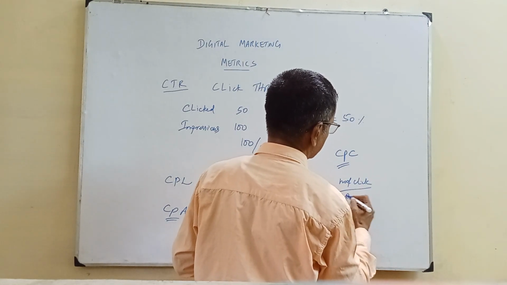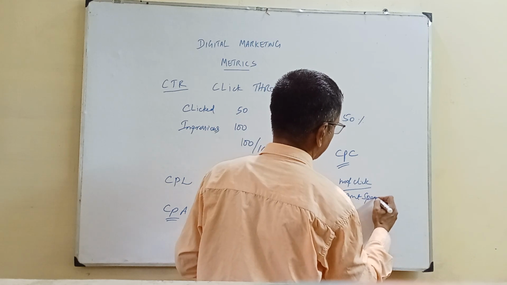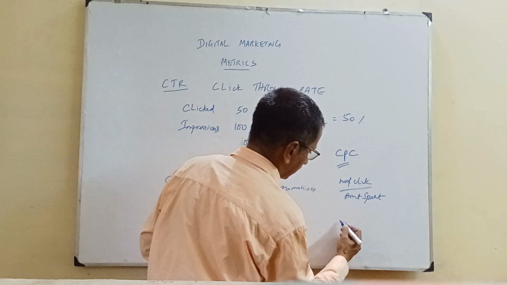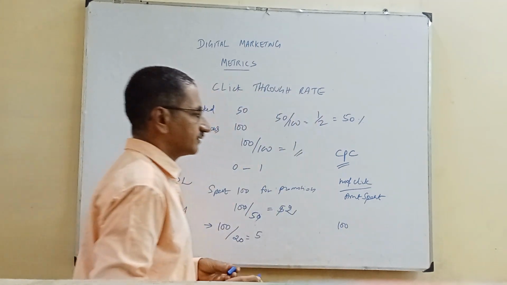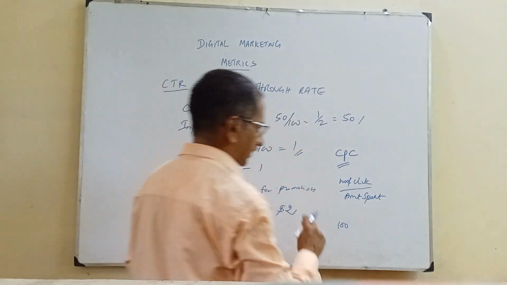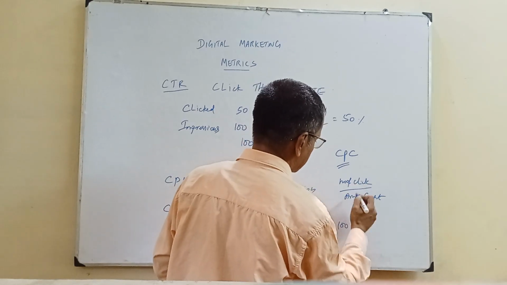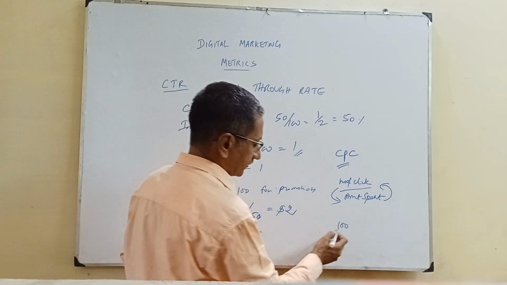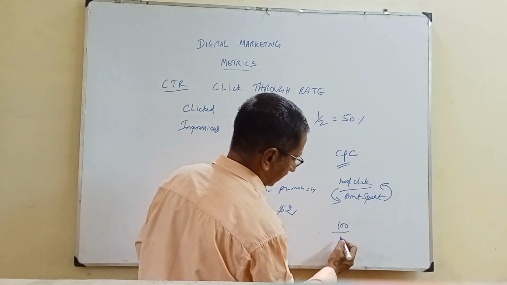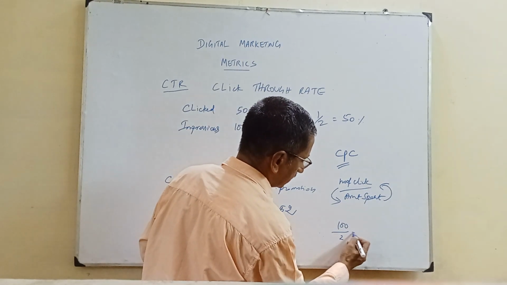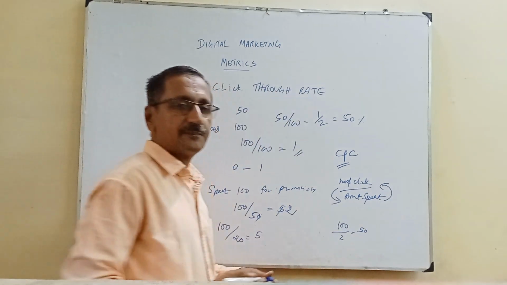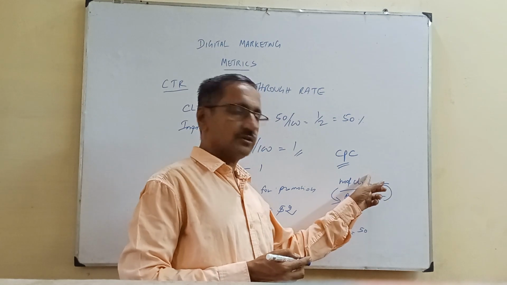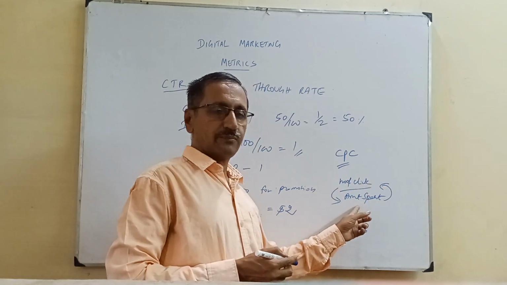Sorry, the other way around: the amount spent will be on top, and the number of clicks will be the bottom. Suppose I spend 100 rupees and the number of clicks is 2, then it is 50 rupees per click. So the amount spent is the numerator and the number of clicks is at the bottom.